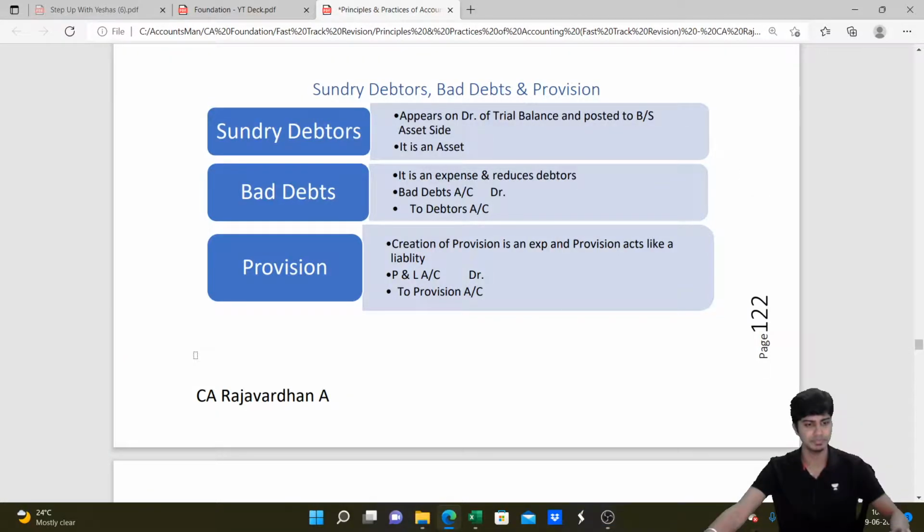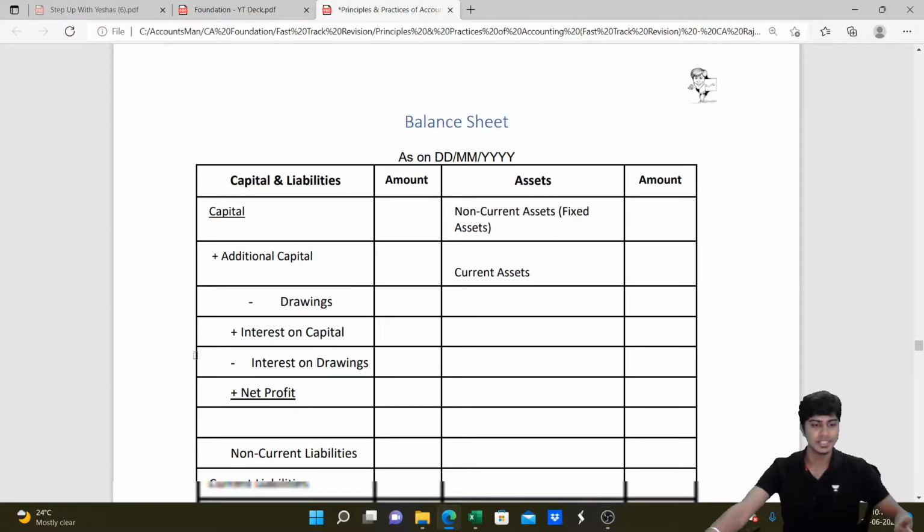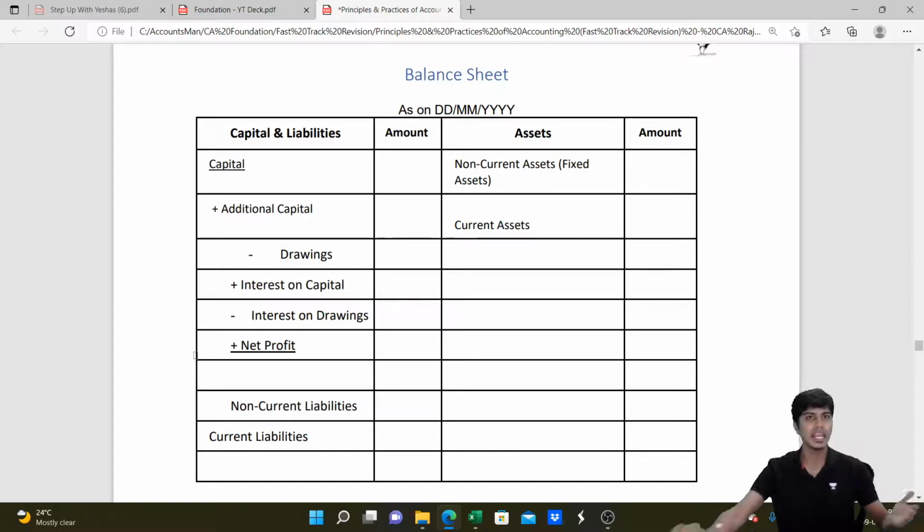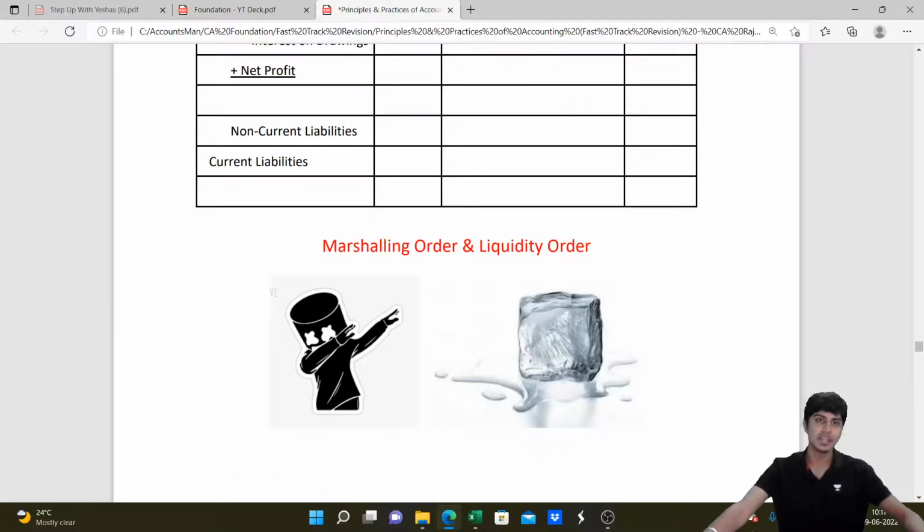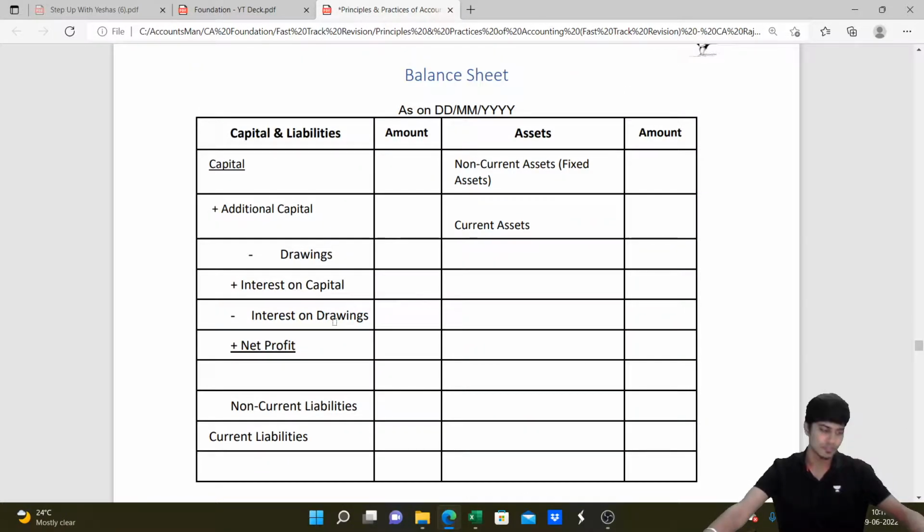Here I am. So sundry debtors part done. Then we'll go to the balance sheet. In the balance sheet, we'll write fixed assets and current assets on the asset side, and capital, non-current liabilities and current liabilities at the bottom. The capital will take the opening capital of the previous year. To this we add the current year profit, deduct the drawings, also adjust for interest on capital and interest on drawings, and that's how we finally arrive at capital. So I've tried to cover the entire final accounts of sole proprietorship with regard to adjustments in detail here. I hope this was helpful.